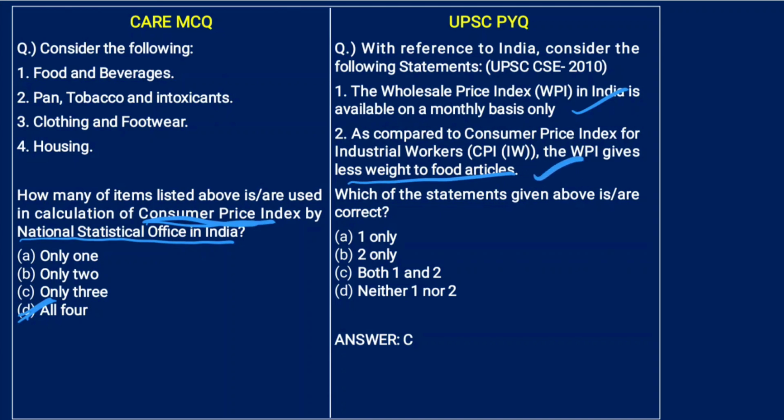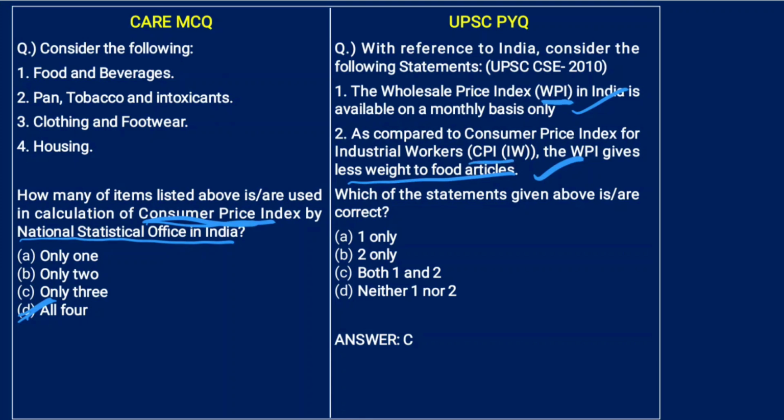But what is WPI and CPI? WPI traces the inflation at producer level. Wholesale, no? The word wholesale means at producer level. Consumer price index is on the consumer side. So it captures the changes in price trends at consumer level. Understand the meanings through names.